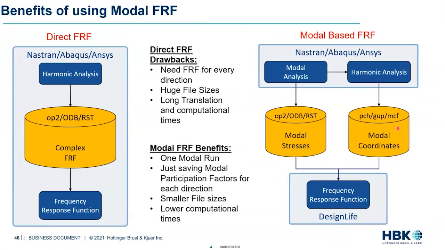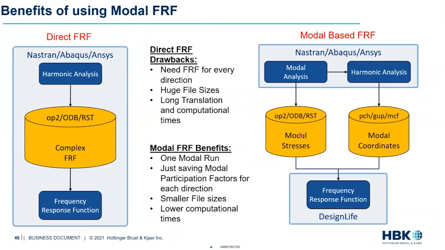So if you read this as a table, you will get real and imaginary values at every frequency step. A very similar concept as modal transient, but just that these coordinates are in the frequency domain. So if you are a Nastran user, these would be like punch files from your solution 111. If you're an Abaqus user, this is going to be the GUPs. So you can see there is the P, which is the phase. So that's what gets saved out in the modal coordinates. And if you're an ANSYS user, this is modal coordinate files or MCF files that get saved out.